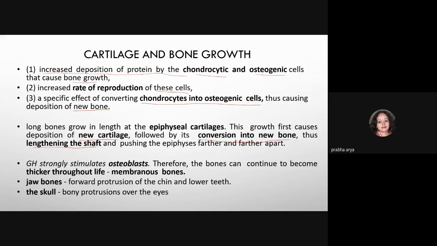So this is stimulated strongly by growth hormone, which shows its effect on osteoblasts. This way, under the effect of growth hormone, bones can continue to become thicker throughout life, and basically they are membranous bones. Apart from that, there are jaw bones and skull bones, which also show the effect, like forward protrusion if the growth hormone is increased in amount, and bony protrusion over the eyes. This we'll see in the gigantism of different types.